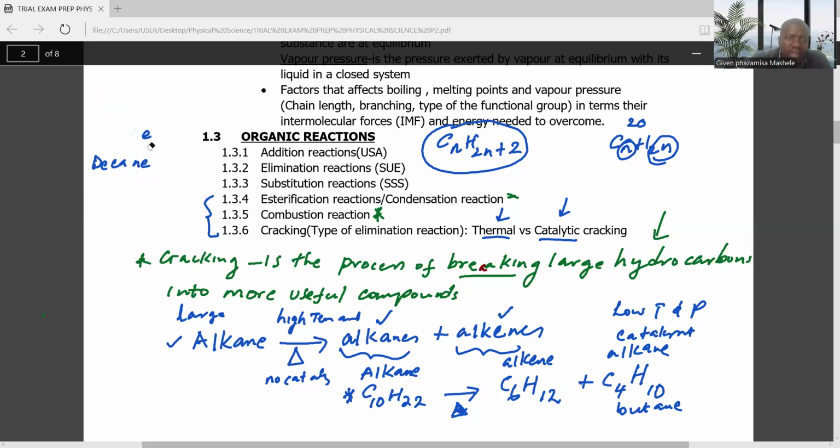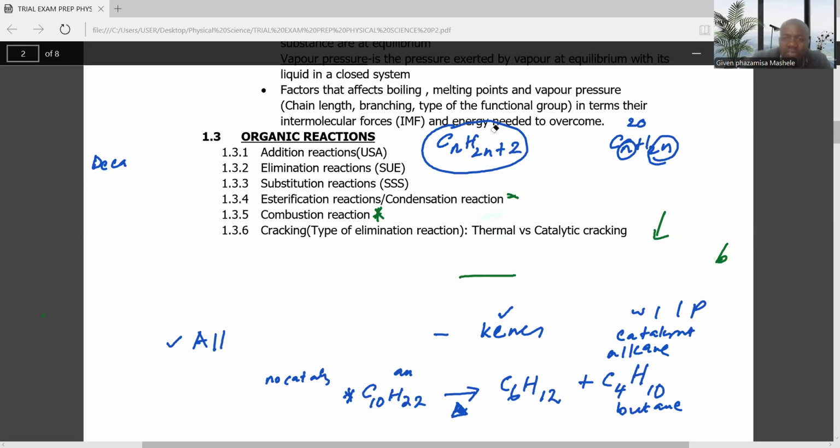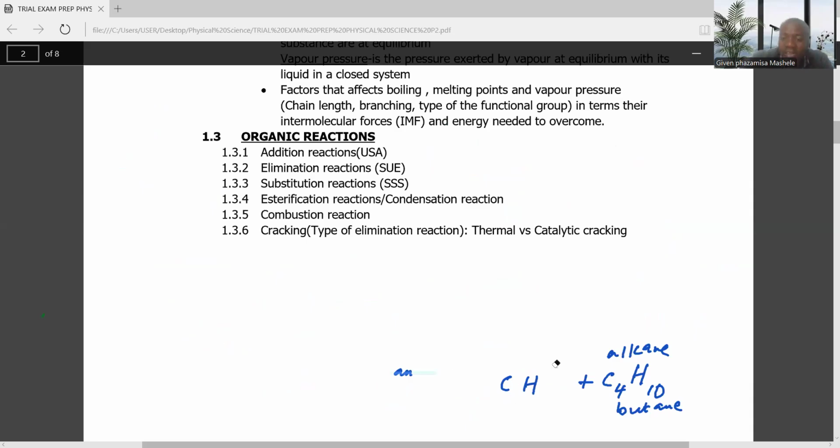Ladies and gentlemen, let me take you back to the issue of nomenclature. Under nomenclature, we have what you call the saturated hydrocarbons and unsaturated hydrocarbons. We know that a hydrocarbon is an organic compound that contains carbon and hydrogen atoms only. Which means a compound that does not contain hydrogen and carbon atoms only is not regarded as a hydrocarbon.